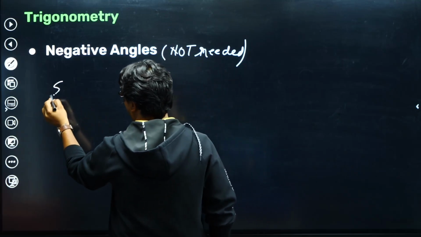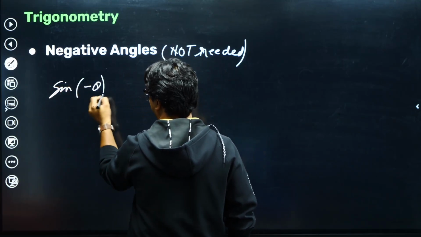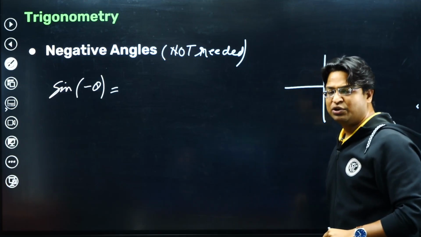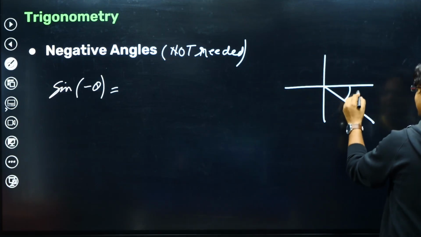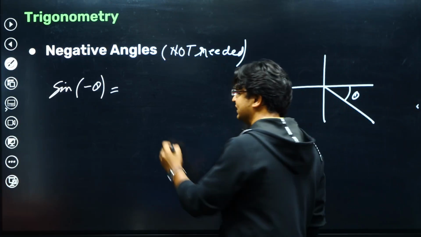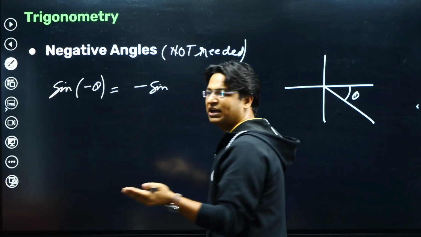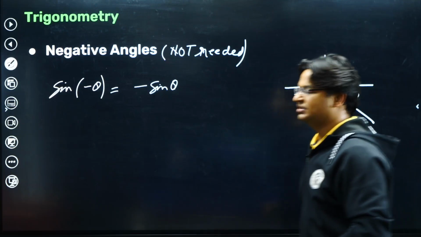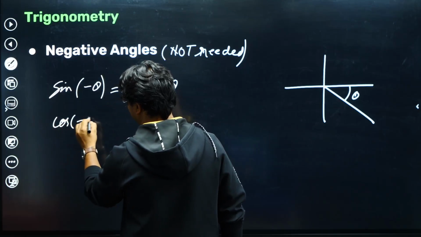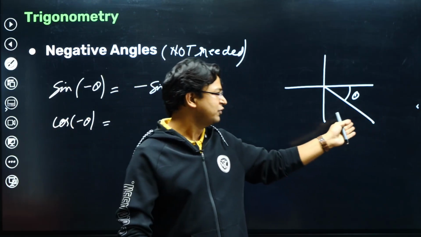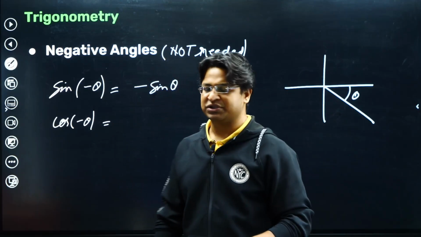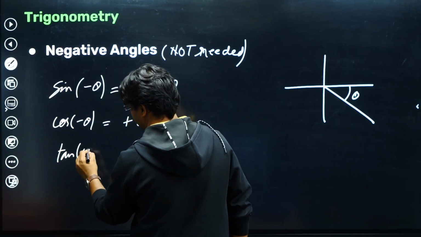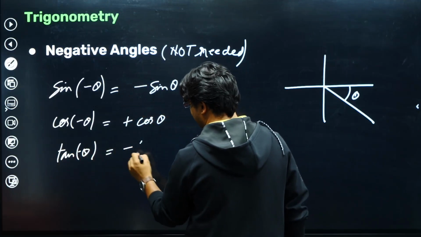For example, sine of minus theta is how much? If I go by the same rule, let theta be an acute angle. So minus theta would mean that we will end up in the fourth quadrant. In fourth quadrant, sine is negative and the acute angle will be theta itself. So alpha is theta right now. So sine of minus theta is minus sine theta. Let's try the same thing with cos of minus theta. We already know it is in the fourth quadrant. In fourth quadrant, cos is positive. So plus cos theta. What about tan of minus theta? In fourth quadrant, tan is negative. So minus tan theta.